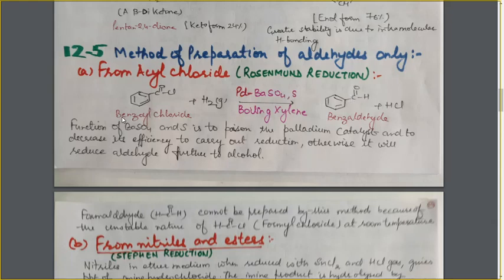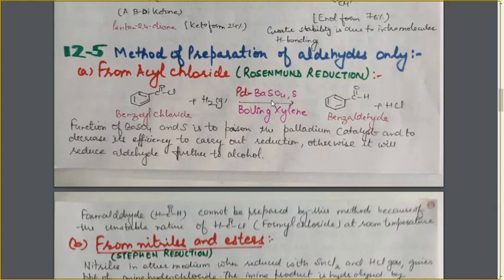So, if we treat this acid chloride with hydrogen only in the presence of palladium, not with these reagents, then the end product will be the alcohol. To stop the reaction at the aldehyde stage, we have to decrease the efficiency of this palladium catalyst, and the efficiency is decreased by the addition of these two substances.